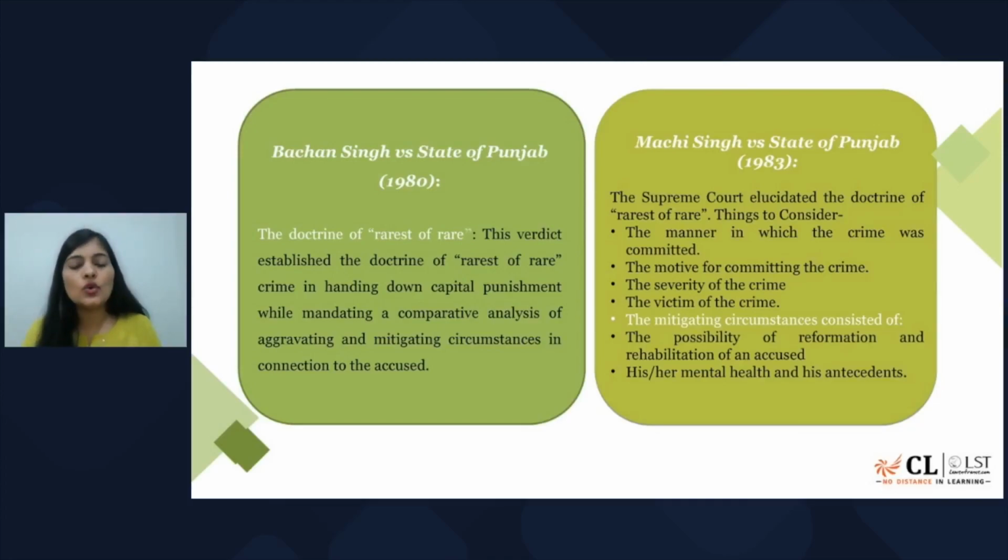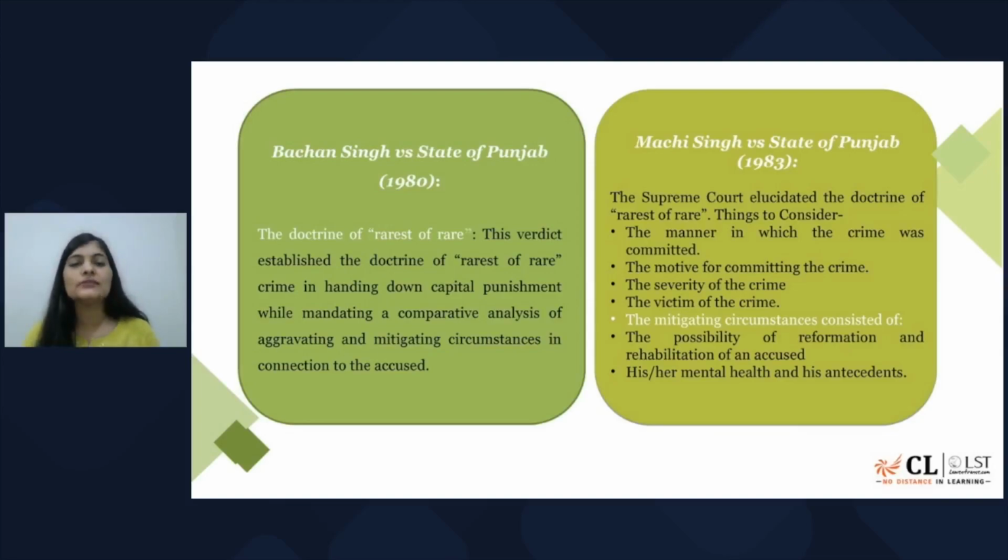Other than that, the court will also look into the other side of it, that is mitigating circumstances, wherein the court can mitigate the chances of pronouncing death penalty. How? The court will determine, is there any possibility to reform this particular accused by sending him to rehabilitation or any such program wherein he or she can be reformed?